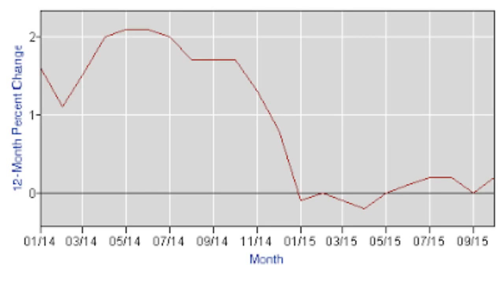So this chart indicates the 12-month percentage change in CPI from January of 2014 to October of 2015. As you can see, in May of 2014, the inflation rate was a little over 2%, which is the amount the FOMC recommended, 2%. That's because at 2%, it's a steady rate of inflation that encourages economic growth in the country while ensuring that wages and prices can match that inflation rate.